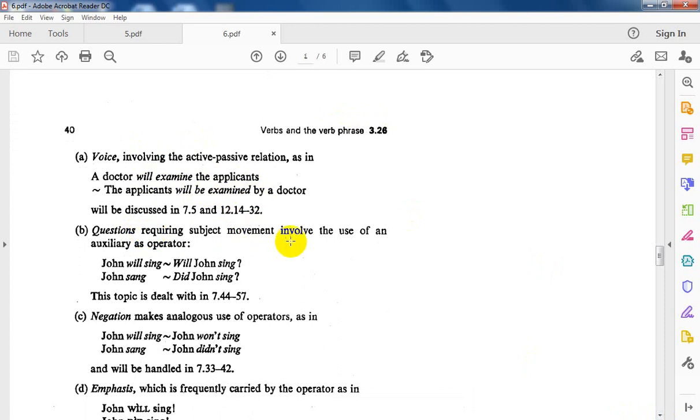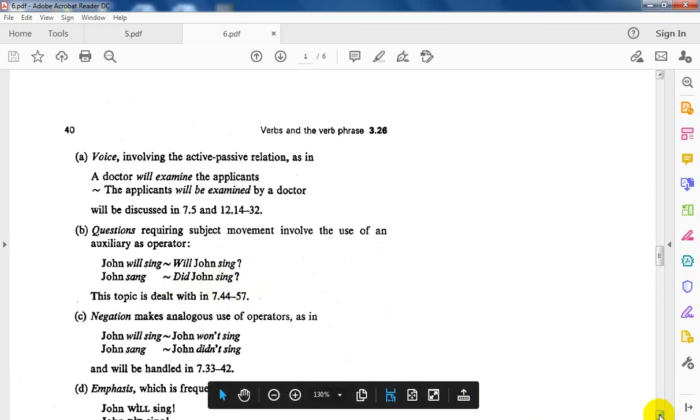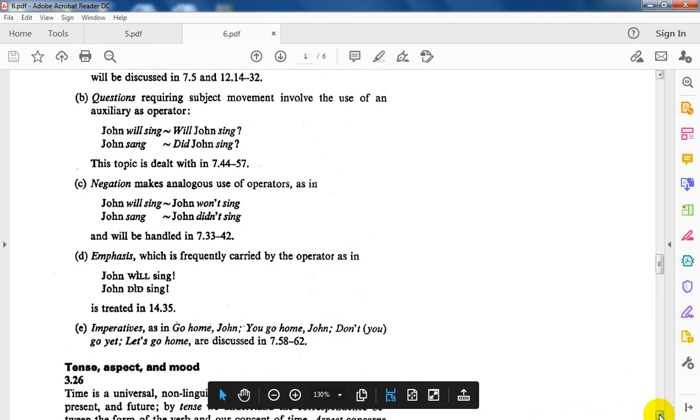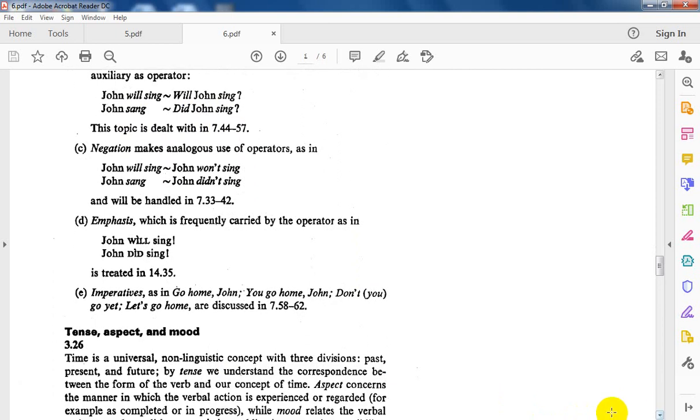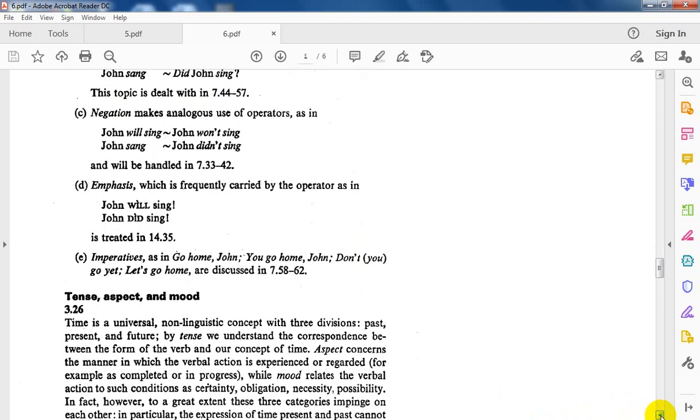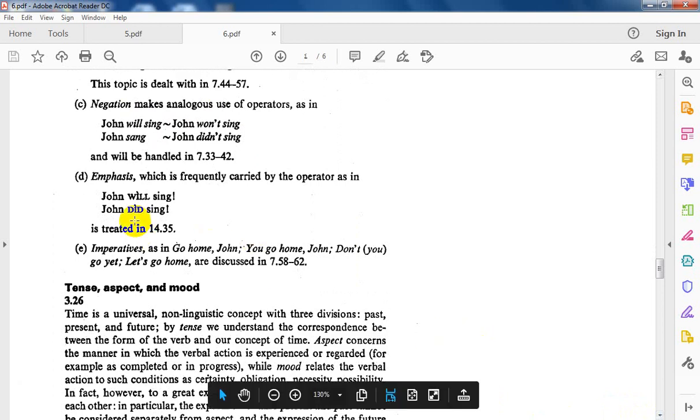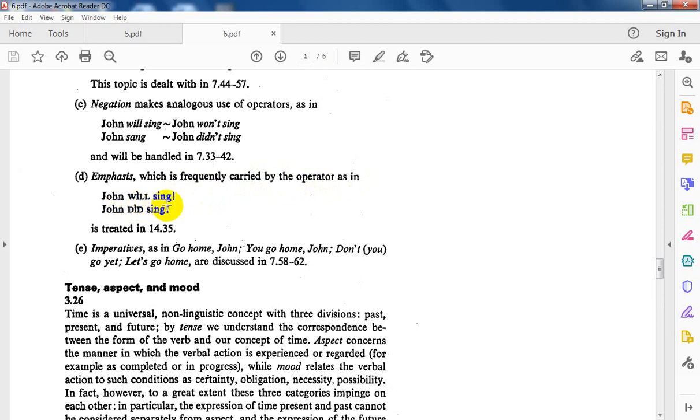Questions require subject movement, with the auxiliary as operator. John will sing. Will John sing? John sang. Did John sing? These were mentioned before in the first chapter. Negation, having the auxiliaries. Emphasis, again, is frequently carried by the operator, as in John will sing, John did sing. You see, I will put more emphasis on the operator.